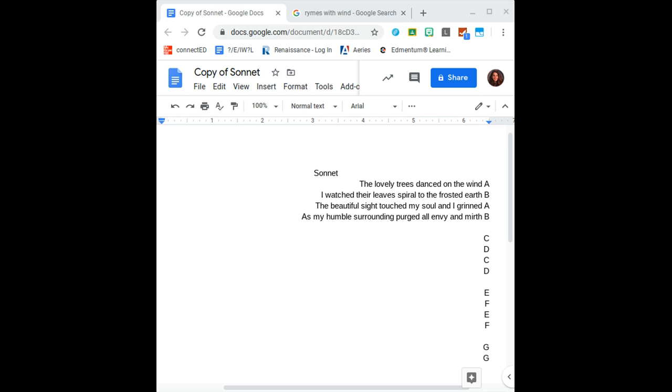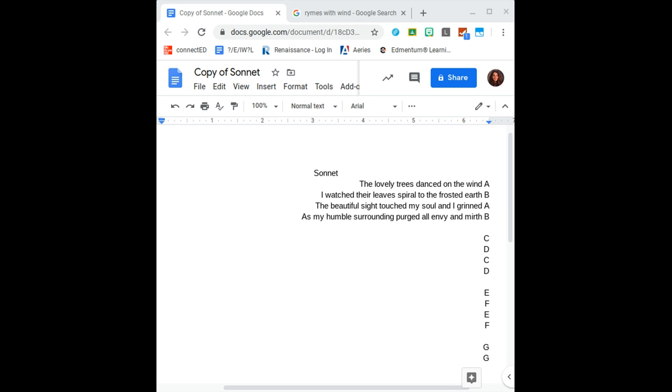I wrote one stanza of a sonnet today, and I wrote it about nature, but you have your own topic today. Your topic is COVID-19 and or quarantine. So you have to be writing about those things. As my example, I wrote about nature so that I wouldn't give you any freebies, but you need to be writing about COVID-19 and or quarantine. So here we go.